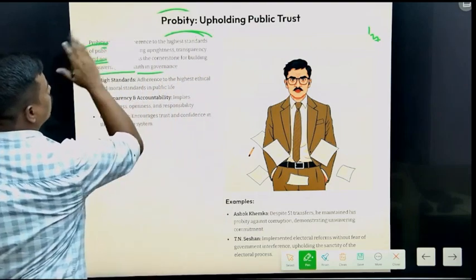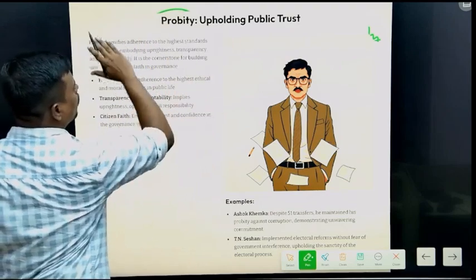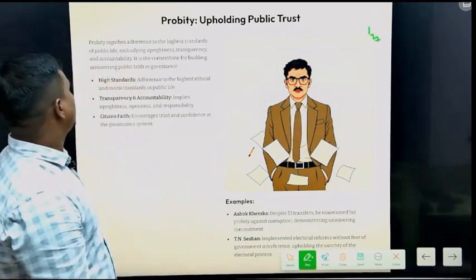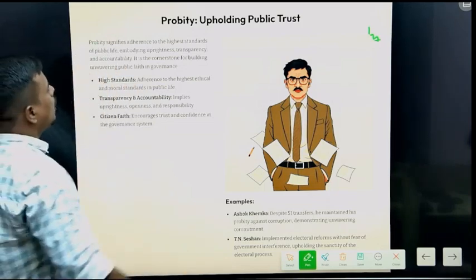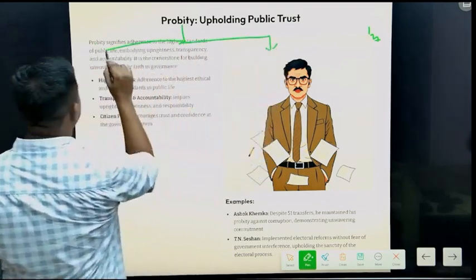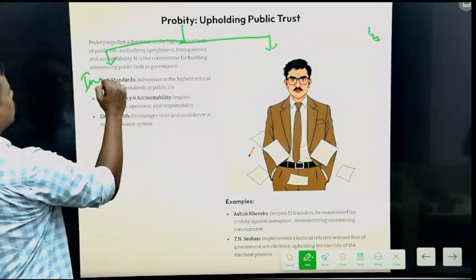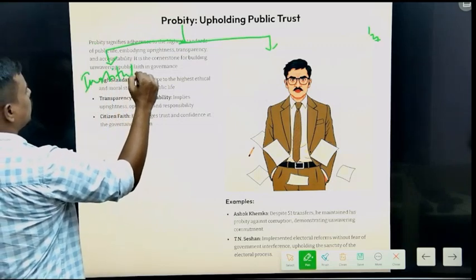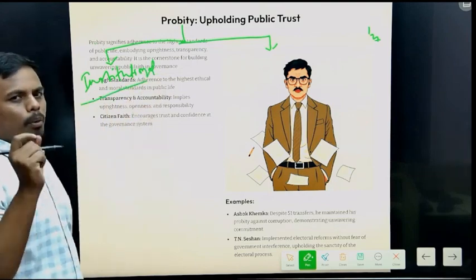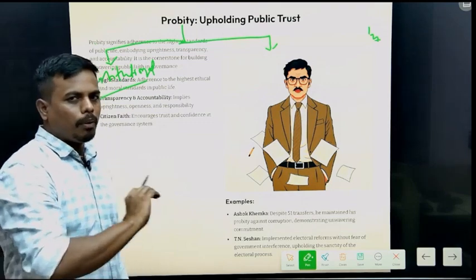So a person who is known as a man of probity will have the highest level of standards in his values. Probity can be described in two references. One is institutional or organizational. In the UPSC syllabus, the word is written as probity in governance.